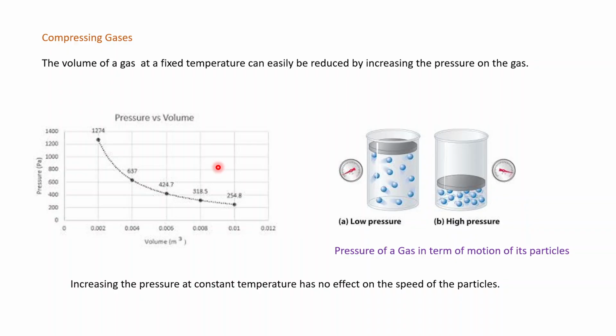So increasing the pressure at constant temperature has no effect on the speed of the particles. Speed of the particles will not increase nor decrease. Only what is happening here is that molecules get closer together and hit the wall of the container more often. Now this was the effect of pressure on the gaseous particles.